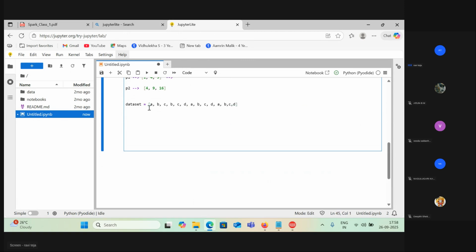Perfect. Now let's make it into four partitions. This is partition one, P1. P1 belongs to Veda. Now BCD belongs to P2. P2 belongs to Karthik.